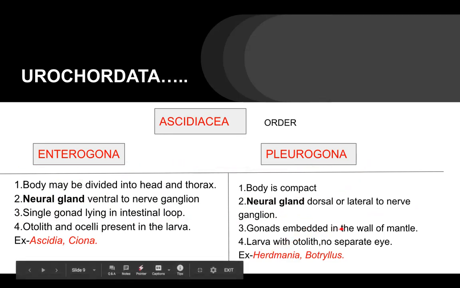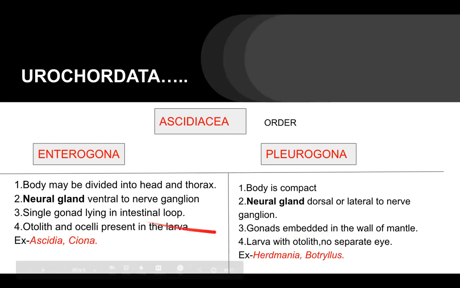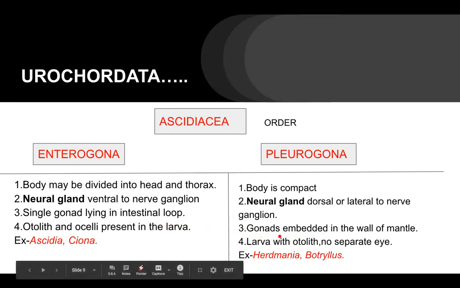Here, gonads embedded, not single. More than one gonad is there and they are embedded in the wall of the mantle. Mantle is the body wall. Otoliths and ocelli present in the larva. Eye spot or ocelli present in the larva. Here larva with otolith but no separate eye or ocelli is present. Here the examples are Ascidia and Ciona. And for Pleurogona, the examples are Herdmania and Botryllus.